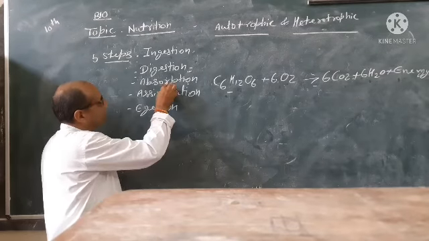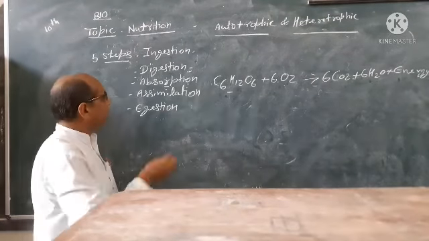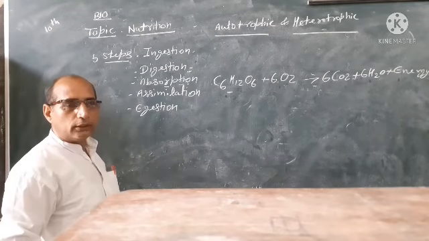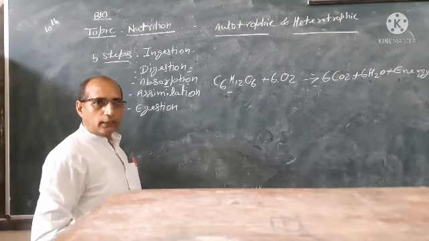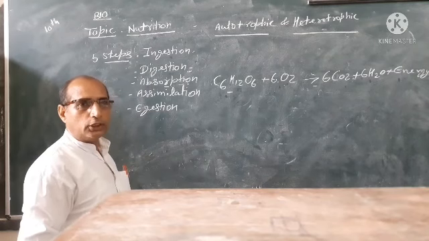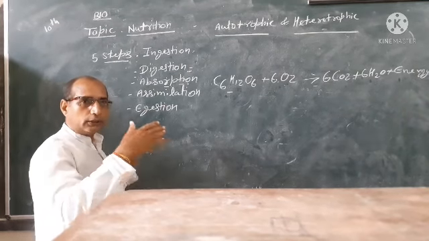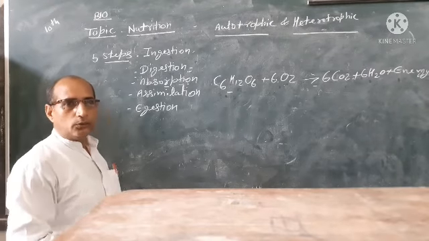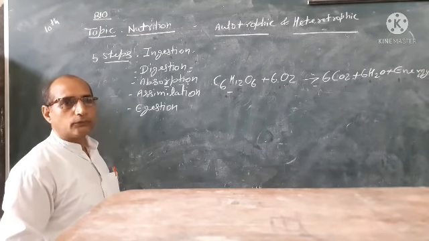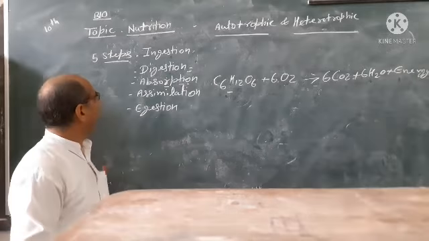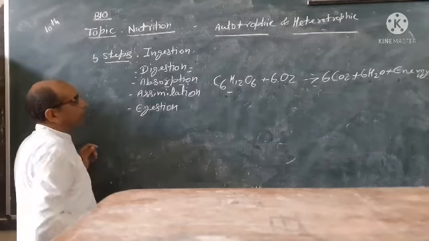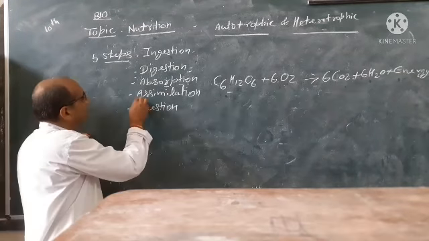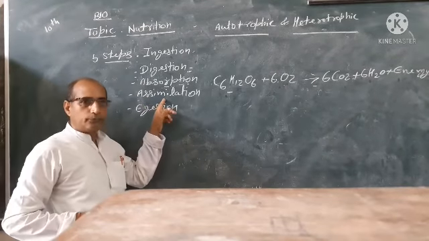The absorption of digested food mixes in our blood, and by blood it reaches the liver, and after this it is transferred to our cells from time to time. The fourth step is assimilation.